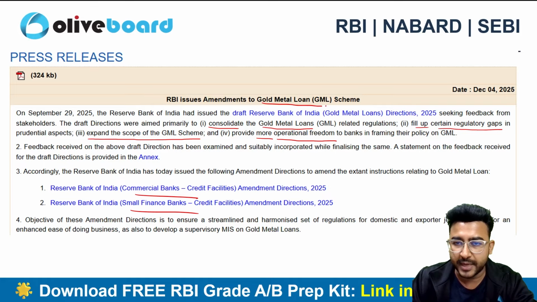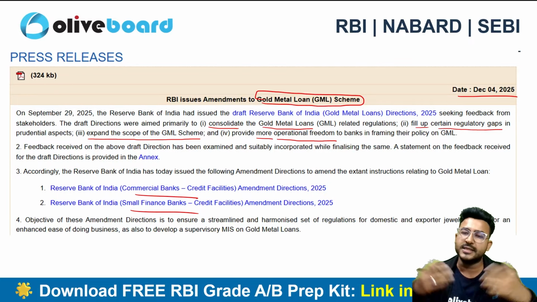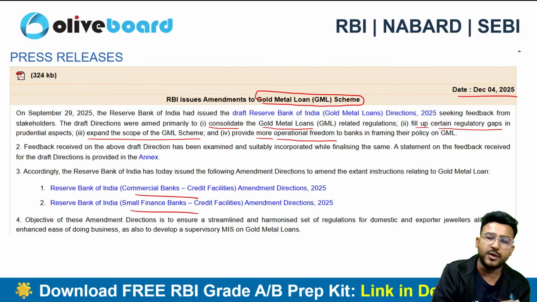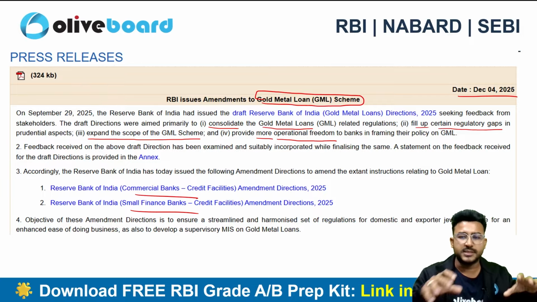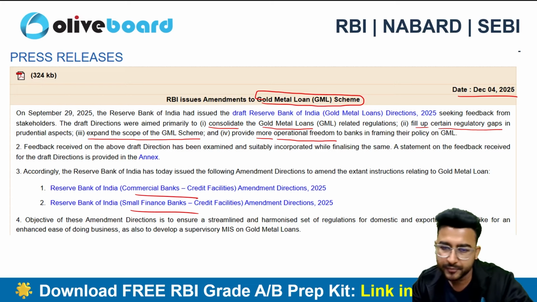Amendments to the gold metal loan schemes. It was released on 4th of December 2025 on the RBI website. I have covered it in a separate video as well on YouTube, but we will be discussing this particular circular in this video as well, because this is the consolidated video for all the circulars related to December 2025, right?